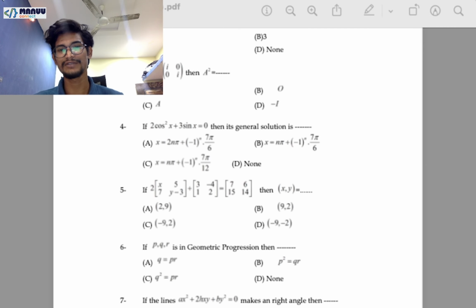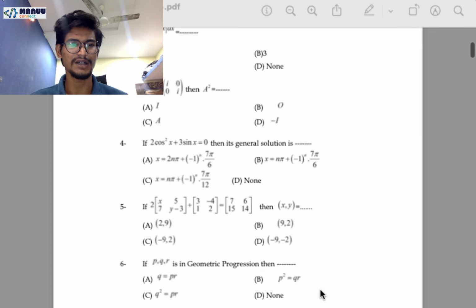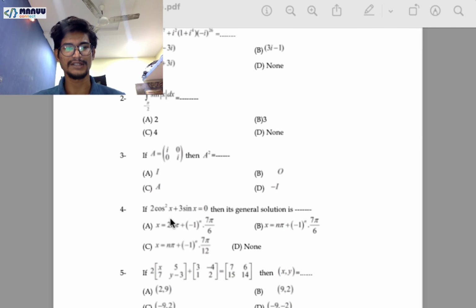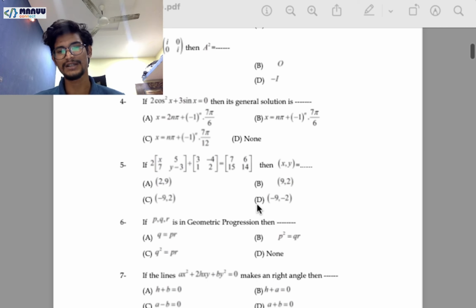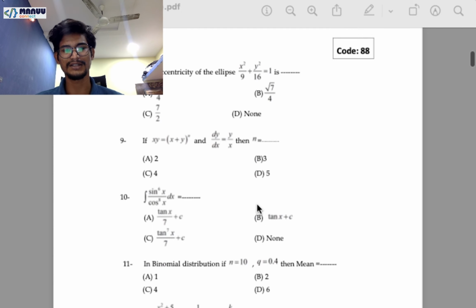In mathematics, most questions are asked from calculus, right? The calculus part, integration and differentiation, right? And some questions are from coordinate geometry. So focus on those things as well. And one more thing: whenever you are learning any topic, because these questions are completely based on NCERT, there's nothing out of NCERT books, right?